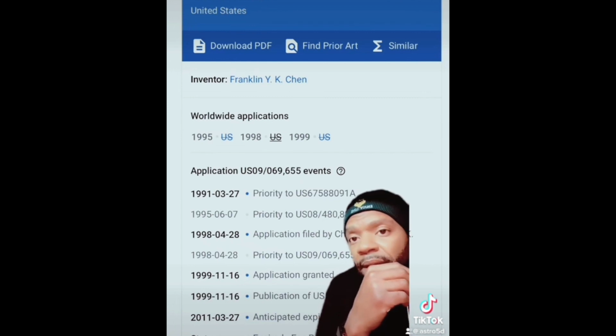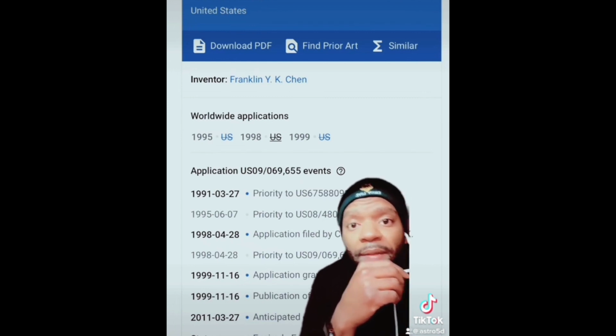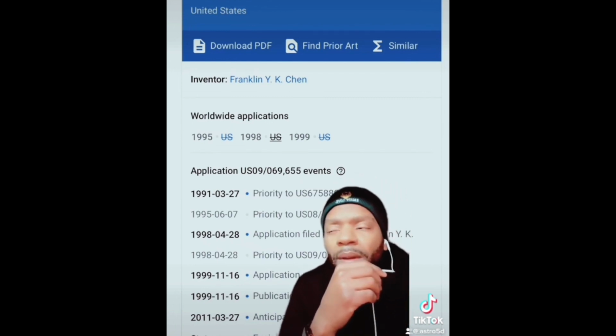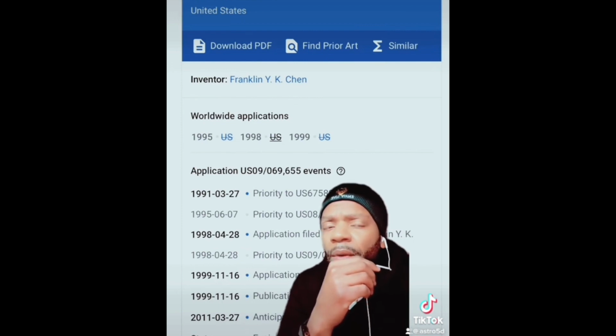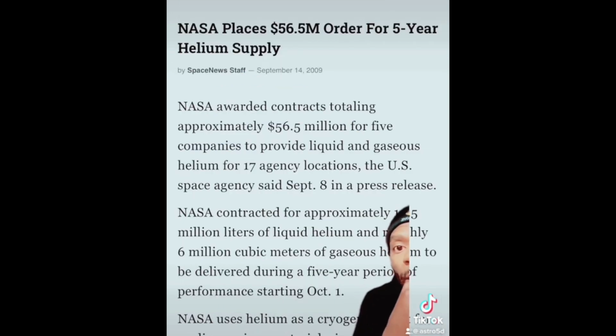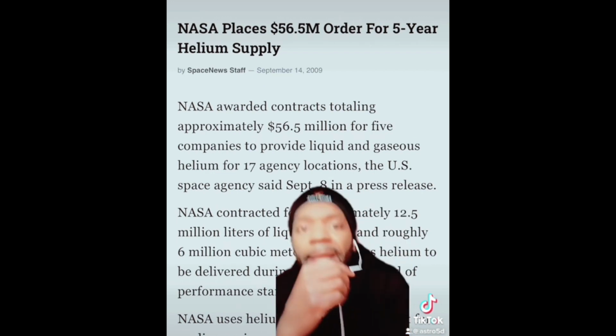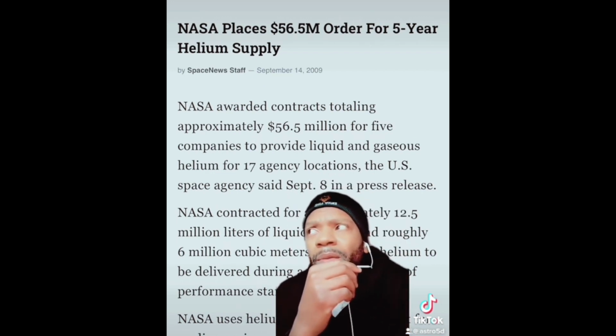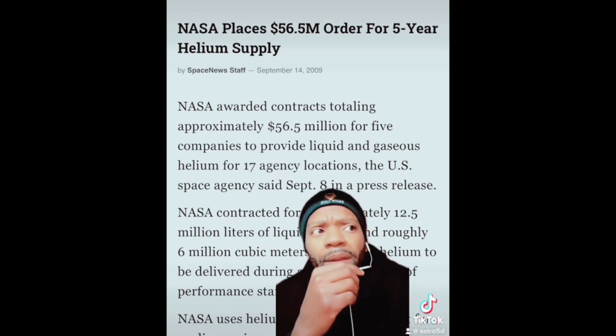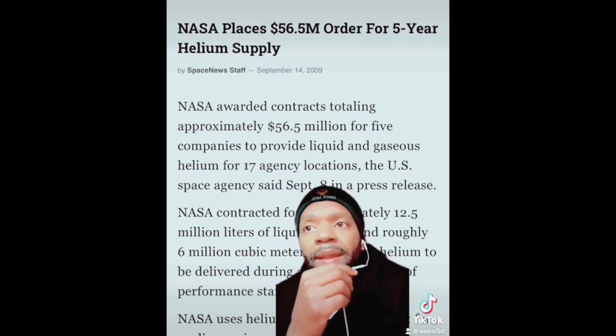Okay, so people think that these satellites are in outer space, right? And we can see here that there's a patent for weather modification by artificial satellites. Now, who's launching these satellites and where are they being launched from? Well, NASA places a 56.5 million order for a 5-year helium supply. Well, what does helium have to do with satellites? Well, if you were thinking that, that's a great question.